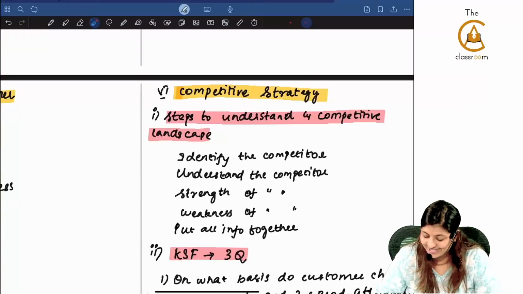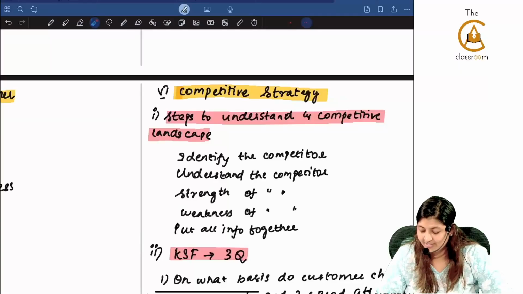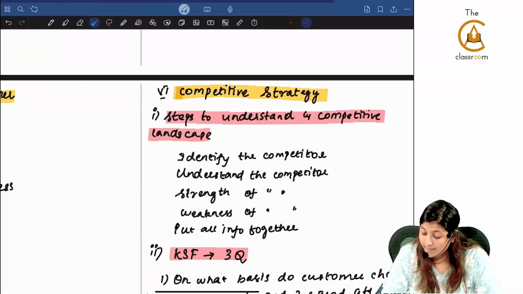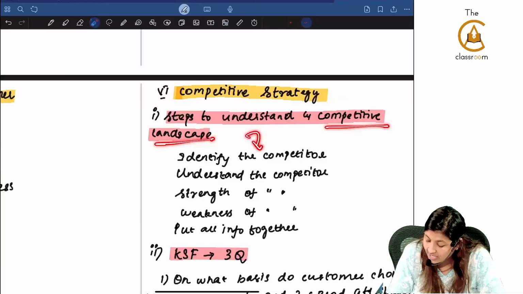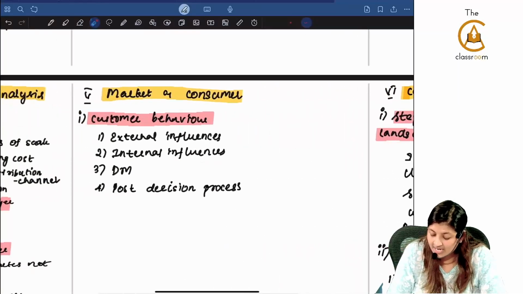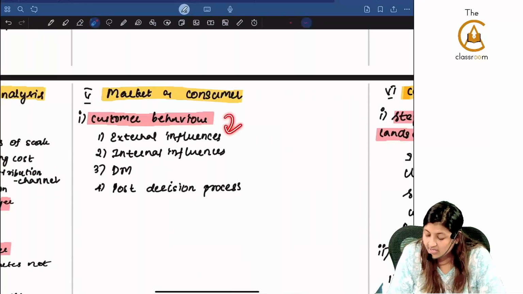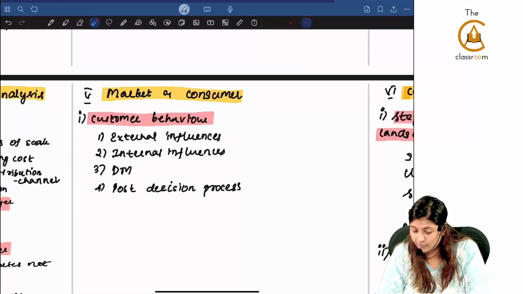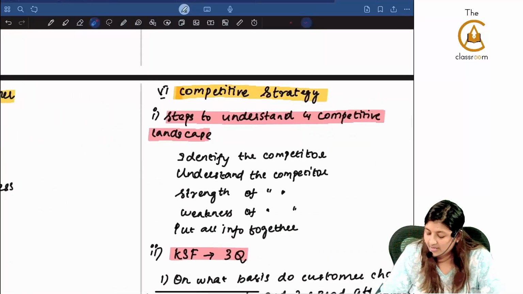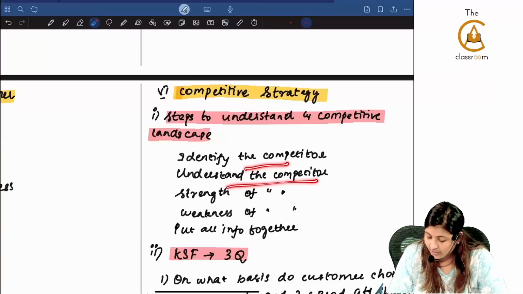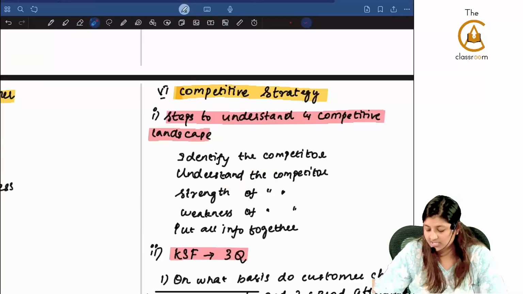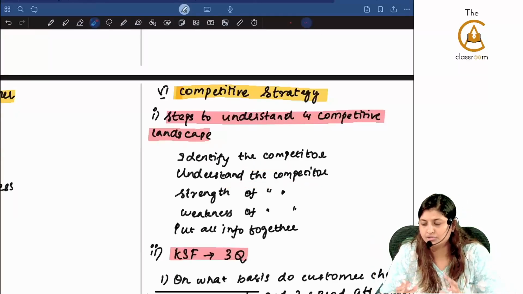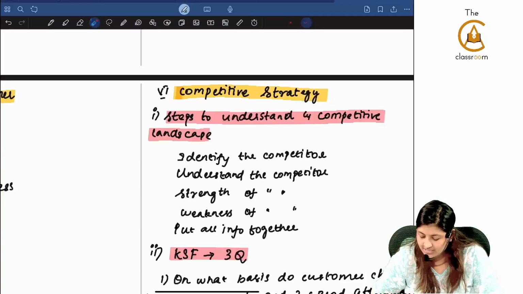Competitive strategy. Steps to understand a competitive landscape. First, you will be competitive landscape. Niketa, you will come here. Market and consumers, customer behavior Niketa, you will come here. Don't get confused. Competitive landscape Niketa, identify the competitor, understand the competitor, what is the strength of him, what is the weakness of him. Now I'll put all the information together. I will try to convert his weakness as my strength.